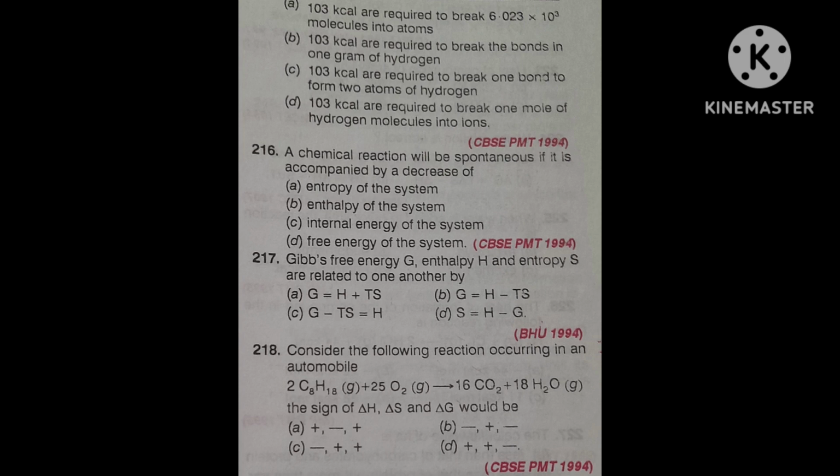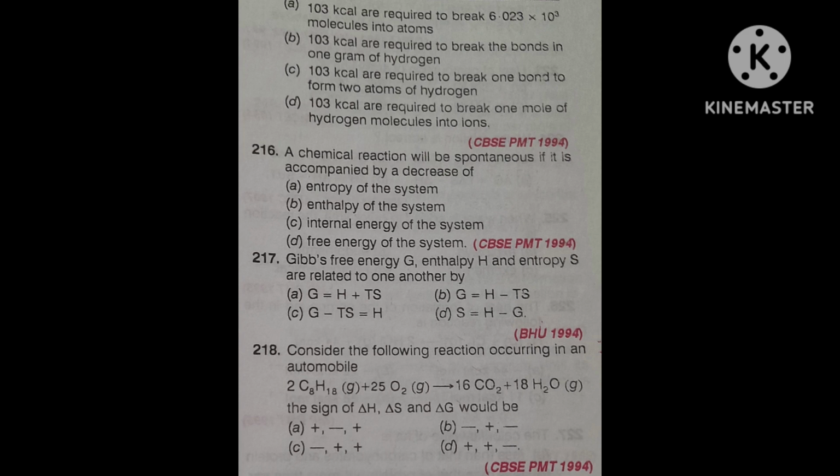Again I am repeating, you have to tell the change in entropy. Delta S will be highest for which reaction? First option, calcium solid plus half O2 giving CaO solid. Second, calcium carbonate breaks into calcium oxide solid plus CO2 gas. Third, carbon in gaseous state plus O2 in gaseous state, and the product is CO2 gas.